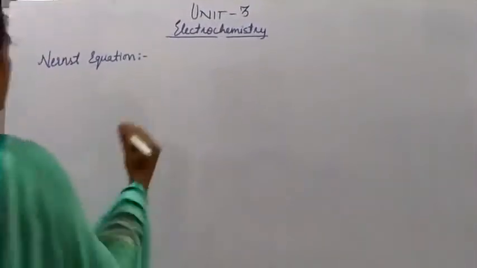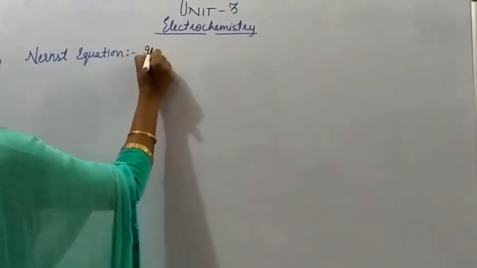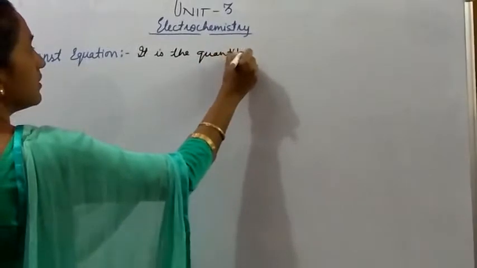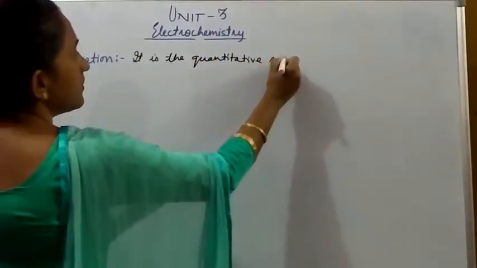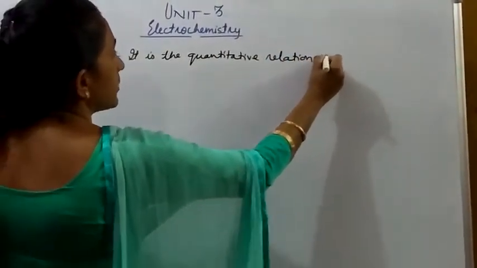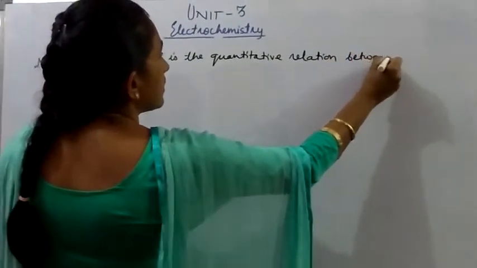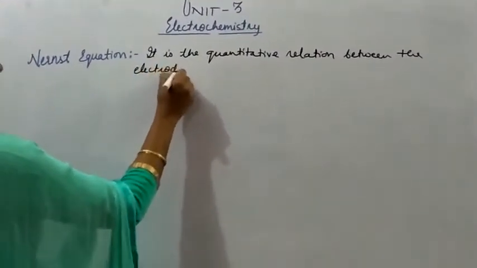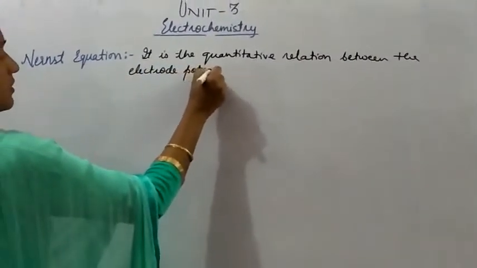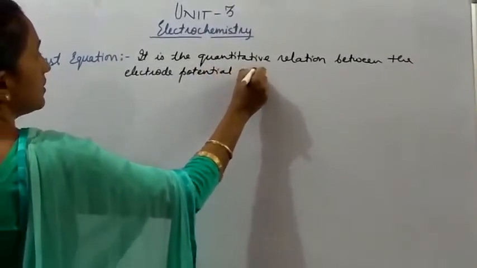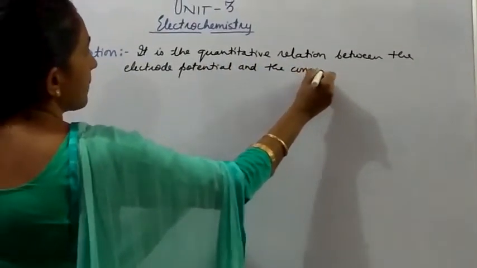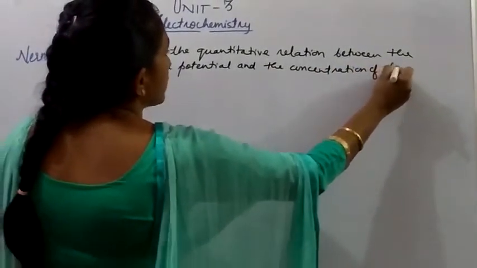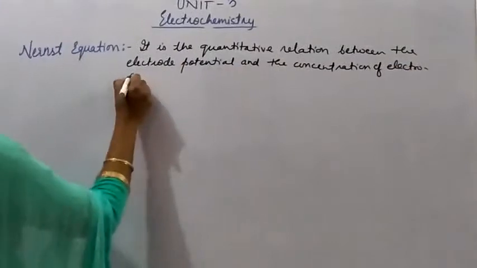So what is the Nernst equation? It is the quantitative relation between the electrode potential and the concentration of an electrochemical cell.